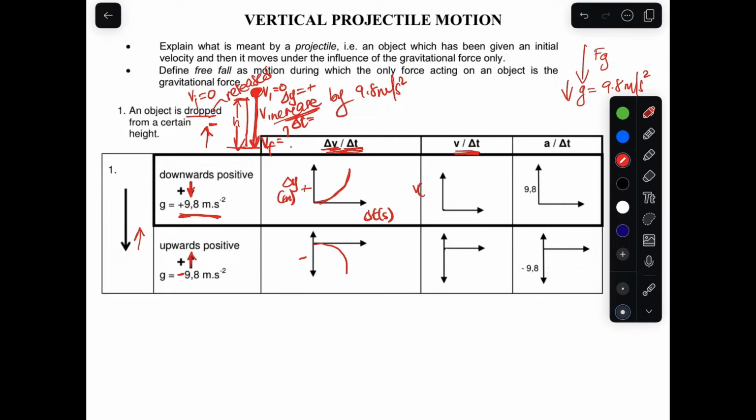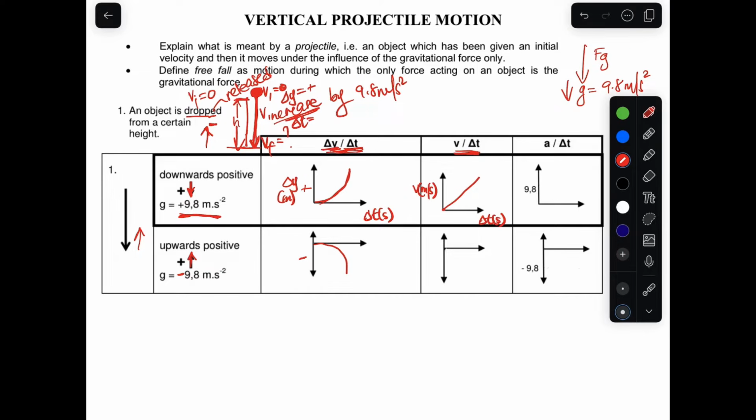So our graph here, it will be velocity here in the y-axis, and in the x-axis here it will be time. Since it started with the velocity 0, which is the initial velocity, our graph will cut through the origin. As the time lapses, the velocity increases as it goes down, so it will be a straight line like that, right?